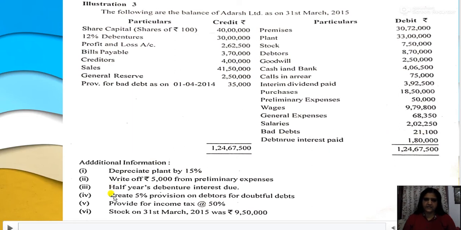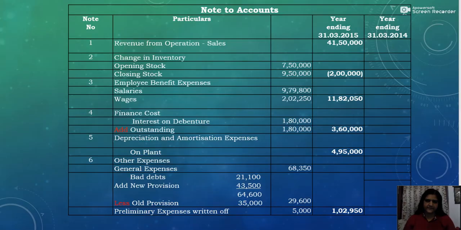Then new provision is to create 5% provision on debtors. Now new provision will be debtors 8,70,000. So 8,70,000 into 5 divided by 100, that is 5% of debtors. That is the new provision. Then again existing provision is given in the question, that is 35,000. Okay, now we will see the adjustment here.